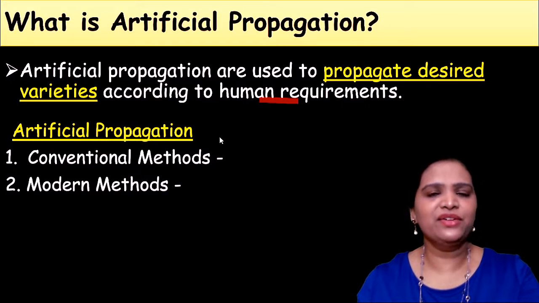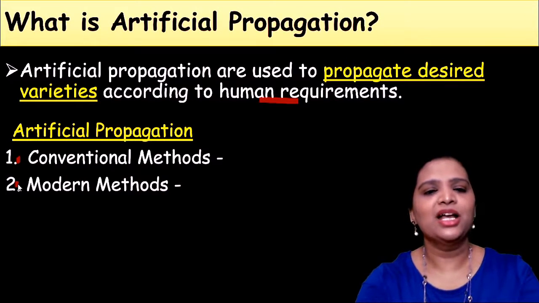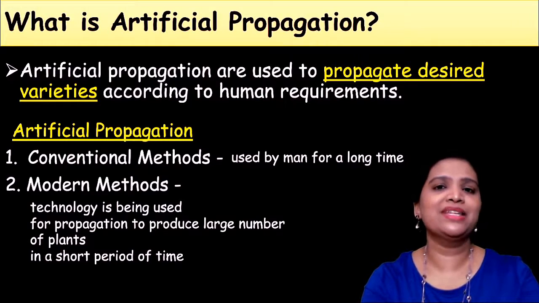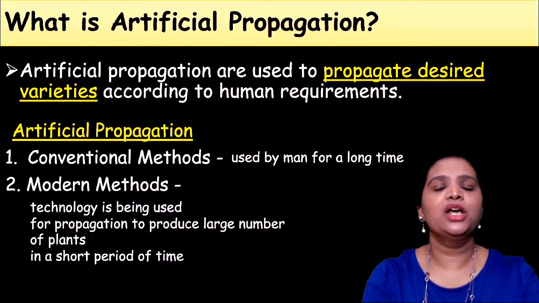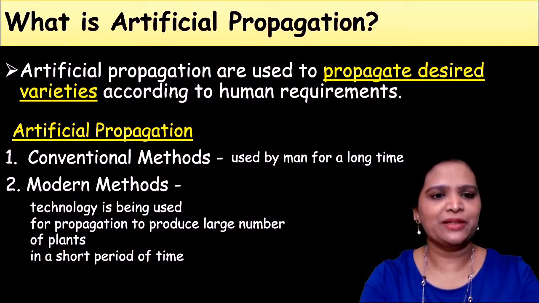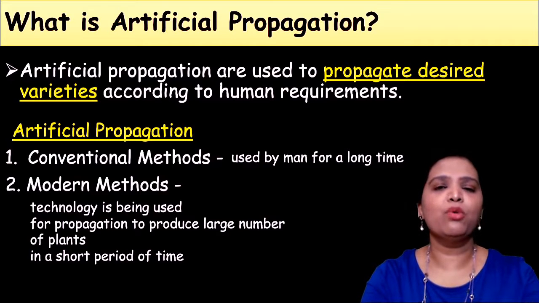This artificial propagation could be classified into two categories: conventional method and modern method. Conventional methods are those used by man for a very long period of time. It is an ancient method. The second one is the modern method.